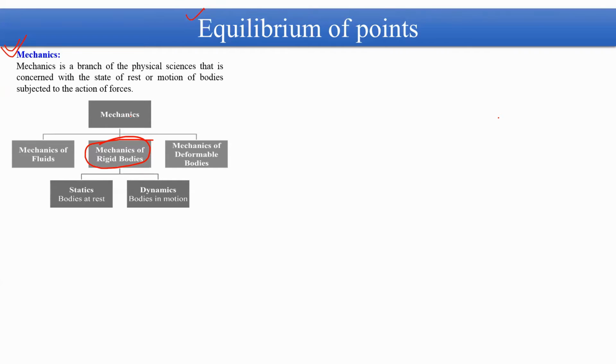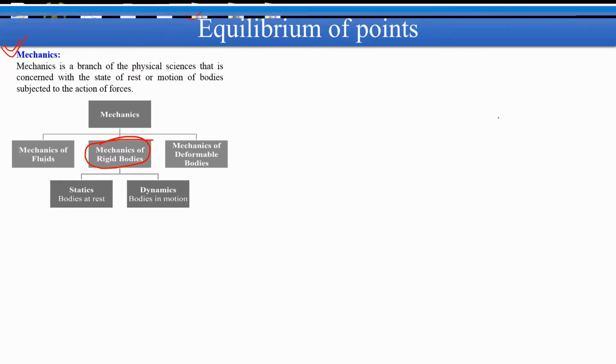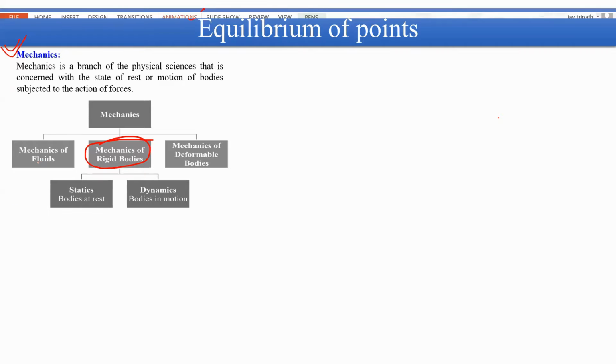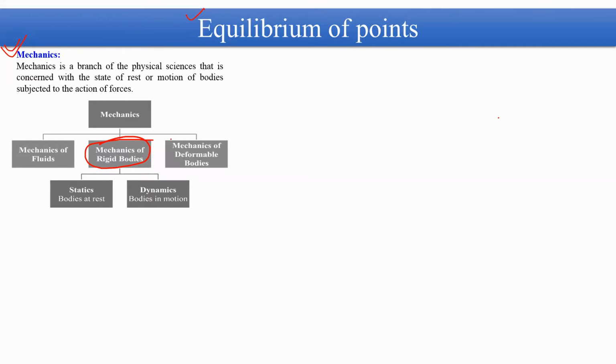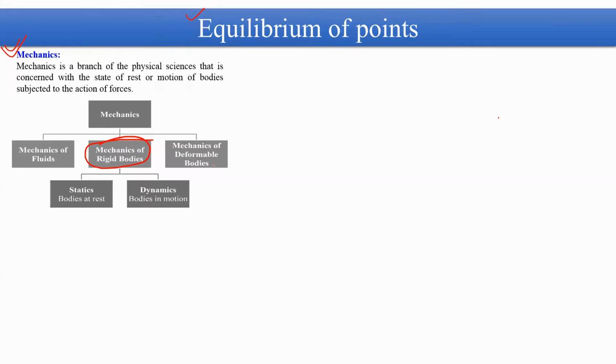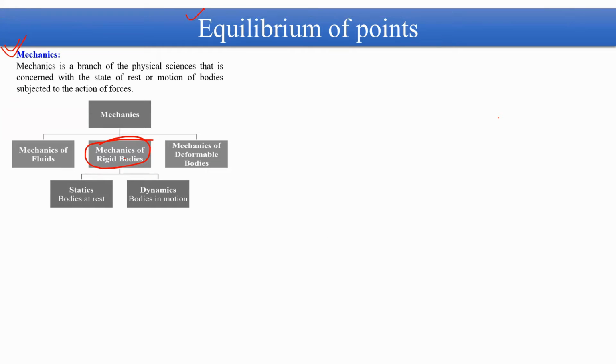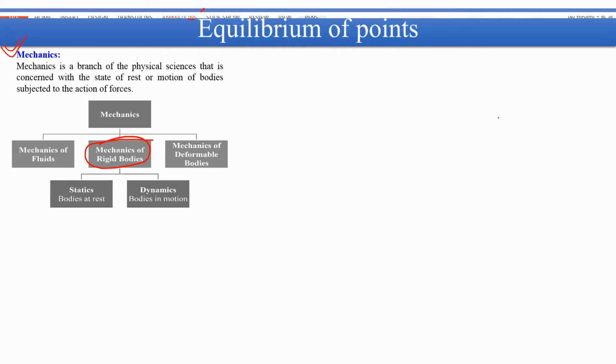Mechanics can be categorized into 3 subjects. The first subject may be named as mechanics of fluids, where you will study state of rest or motion of fluids and their causes. The other subject is mechanics of deformable bodies, where you consider the behavior of deformable bodies. And we are focusing on this category, which is mechanics of rigid bodies. From the name itself, it is very clear that we will consider only those bodies which are rigid, which are not able to be deformed by application of forces that you are applying.